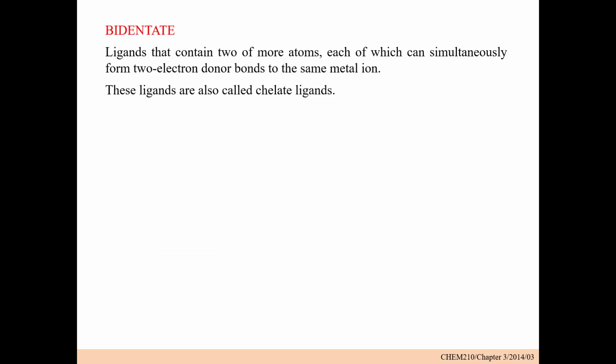And of course, from the previous slides, I told you that if you have a ligand that donates more than one lone pair of electrons, it tends to form a ring structure. And that is why they are called chelating ligands, or chelate ligands.